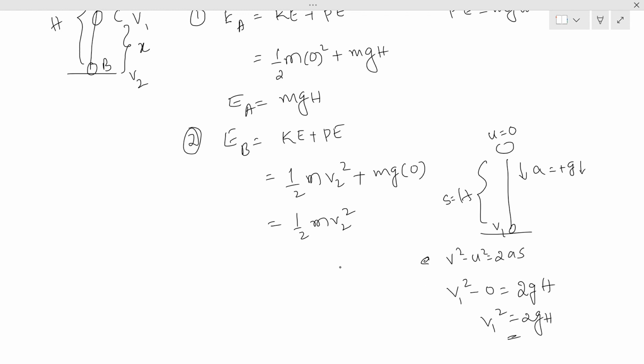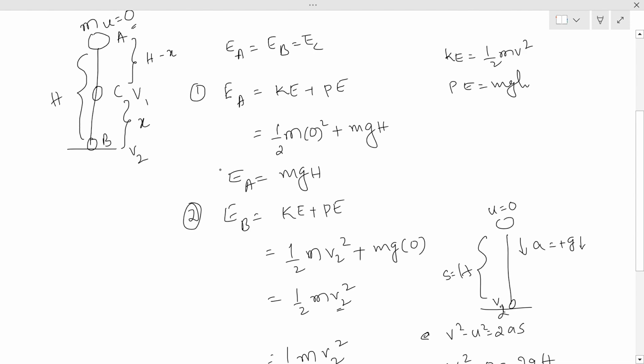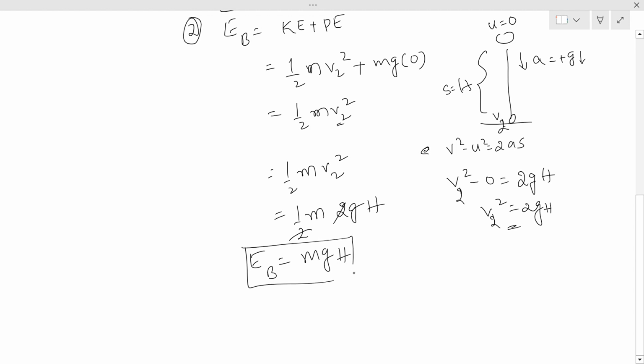We need to substitute this in half m v2 square, where the v2 square value is 2gh. So half m 2gh, the 2 cancels, and we get mgh. So energy at B is also mgh, and energy at A is also mgh. Again we have to prove energy at C is also mgh.